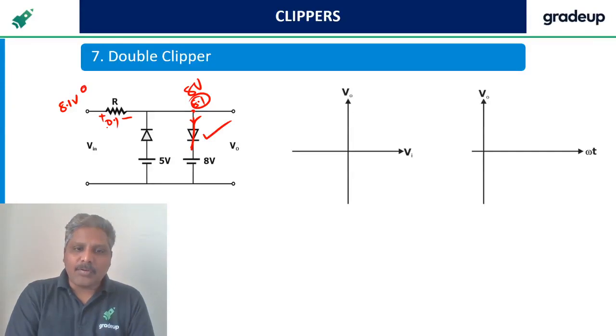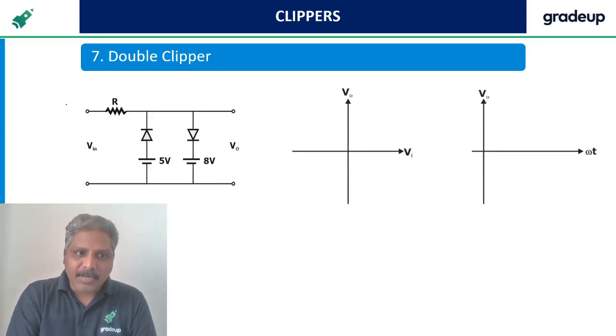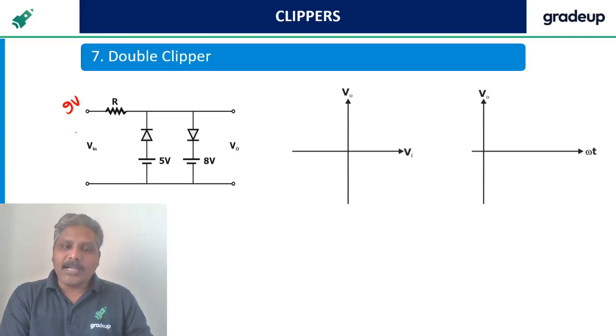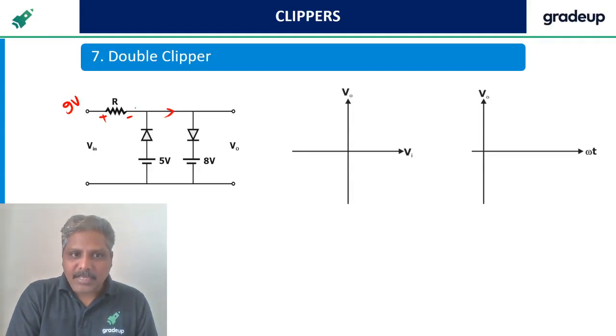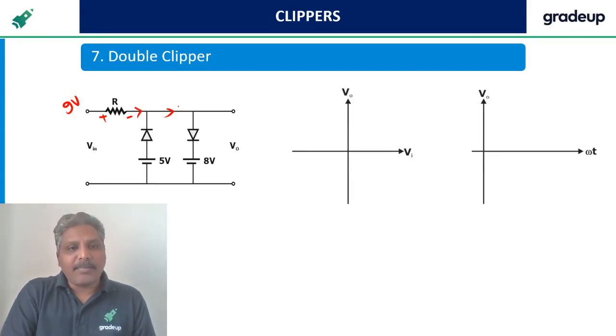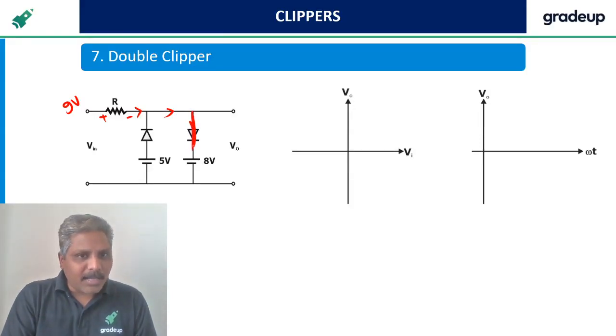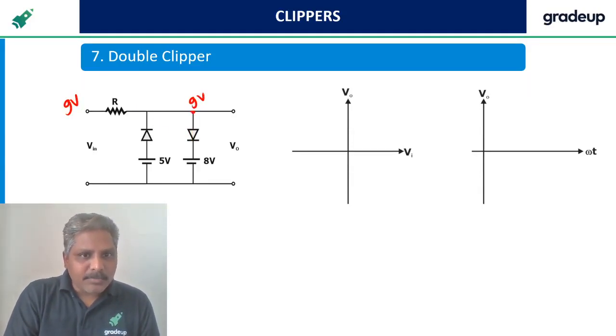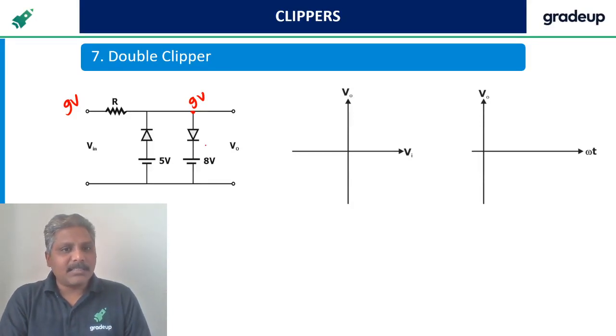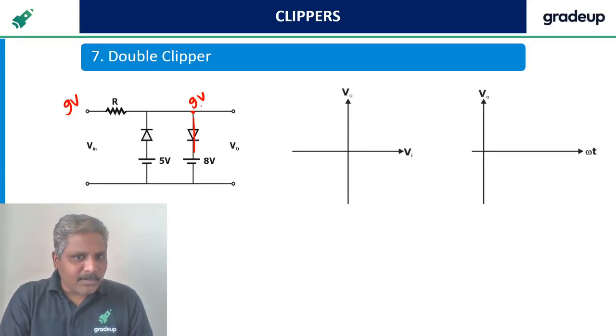Suppose if I apply 9 volts, remember, listen once again. Suppose if I apply 9 volts, the moment I apply 9 volts, there won't be drop here. Why? To have some drop here, there must be a current flowing like this. Current happens whenever the diode is forward bias. The moment diode is forward bias, then there is a current. The moment you apply 9 volts, the voltage here is also 9 volts because diode is not yet forward bias.